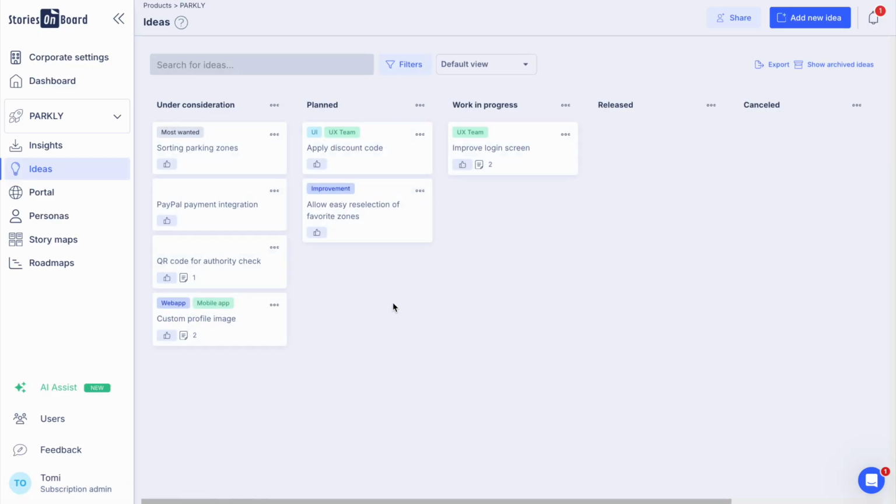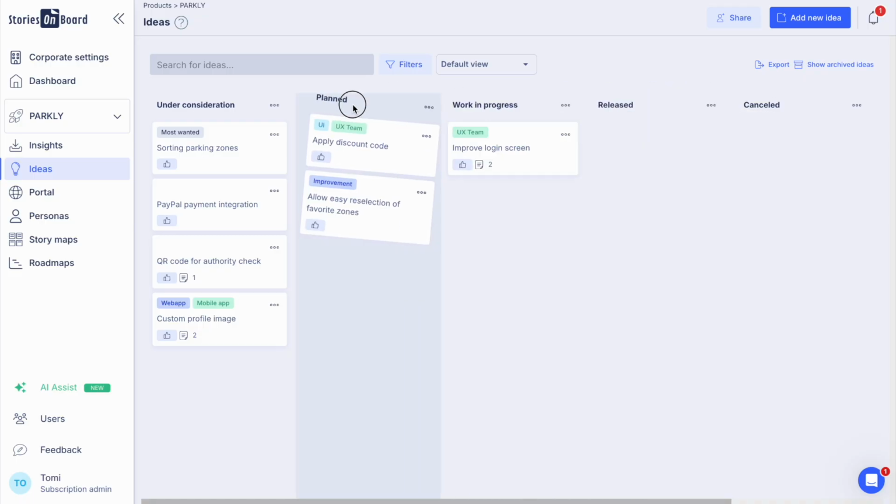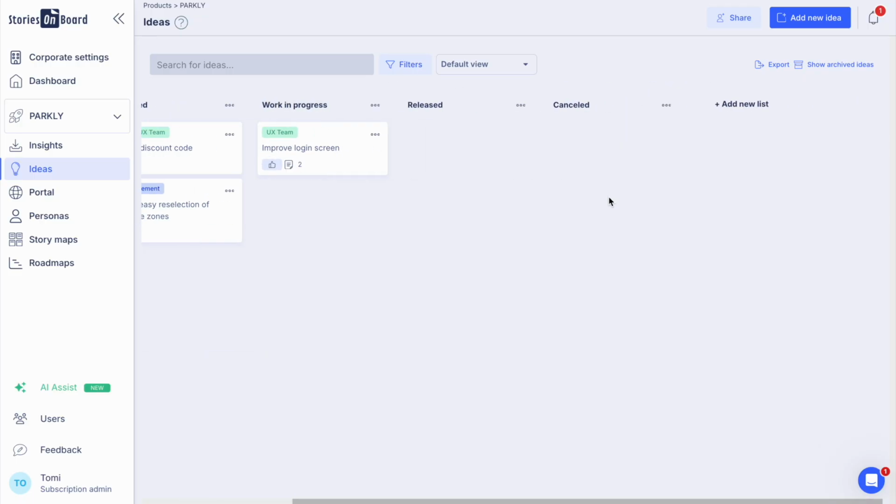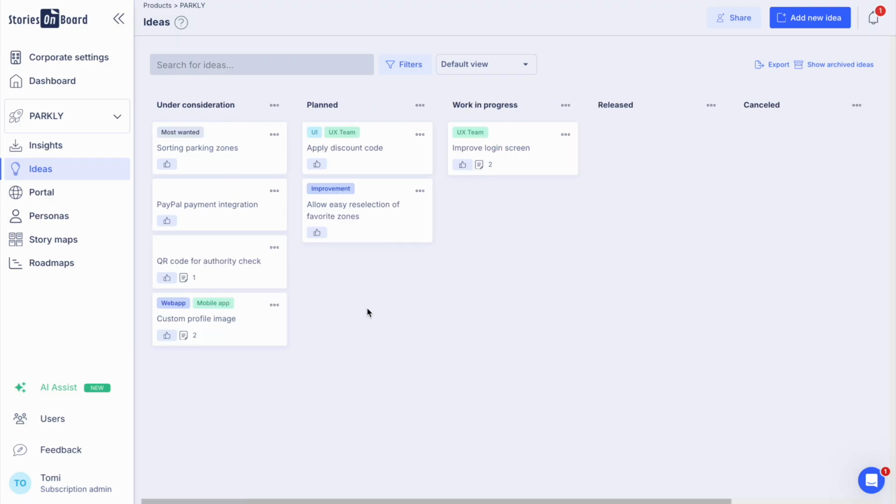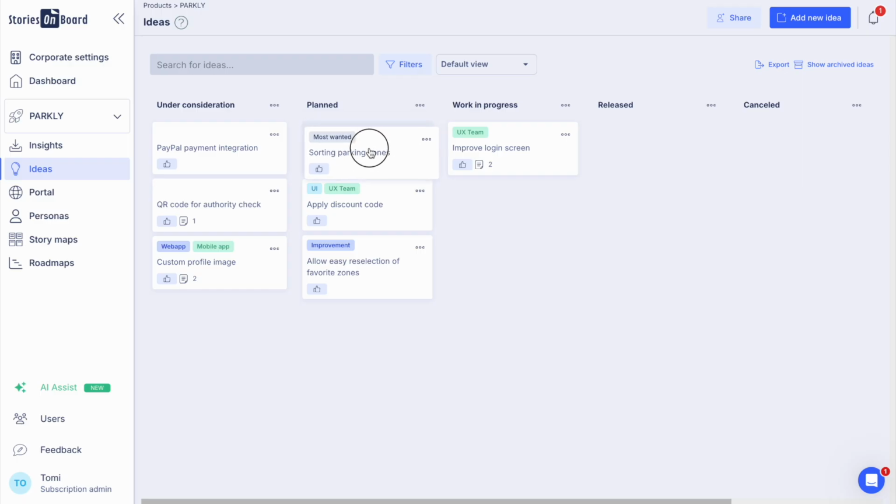This board holds critical information for our team. The structure itself is customizable and you can set it up according to your workflow. What I have done here: first we consider something, then we move it through the funnel, and now we are planning it. We realized that many users want sorting options for the displayed parking zones.